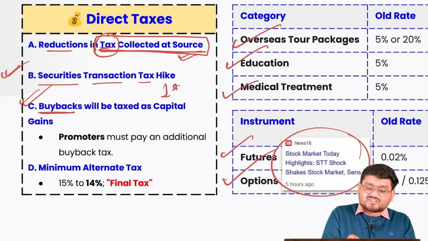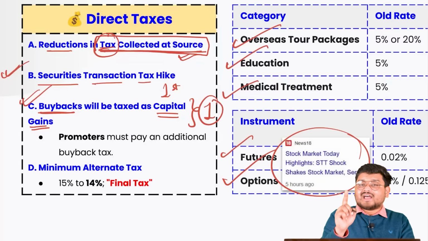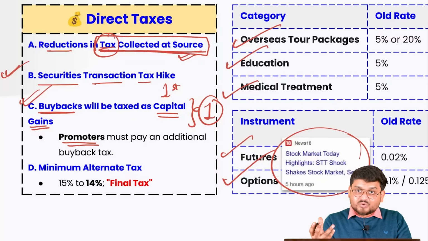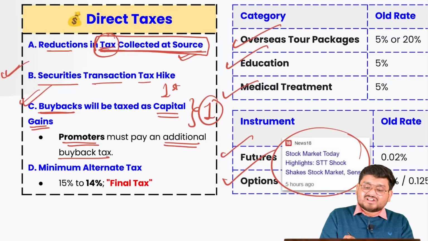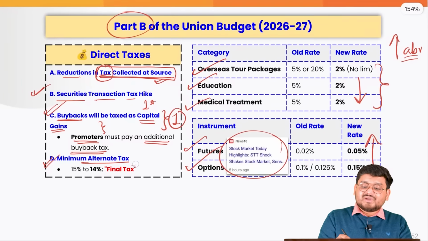So these buybacks will be treated as capital gains right now. So right now only one-time tax will be charged. Also, promoters, for example, the company owners, must be paying an additional buyback tax too in cases of such transactions. Also, the minimum alternate tax, a very important one, has been made the final tax.